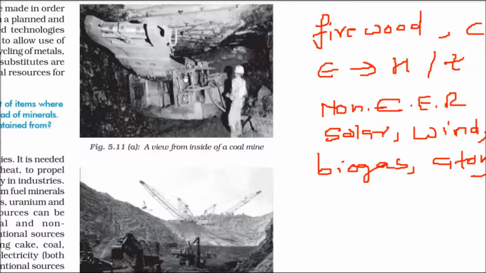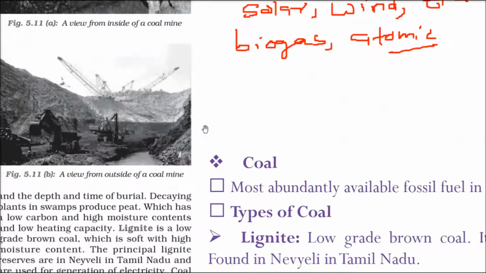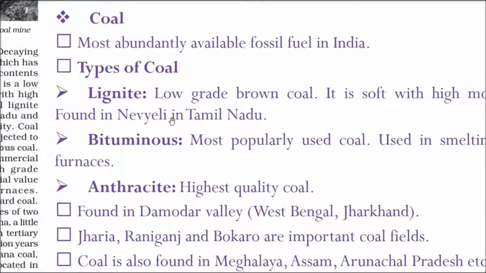This is a view of the inside of a coal mine. This situation is not very good, and people working here are facing a lot of health hazards. This is a view from outside of a coal mine. How does it look? This is inside. Now coming to coal, this is the most abundant fossil fuel available in India.